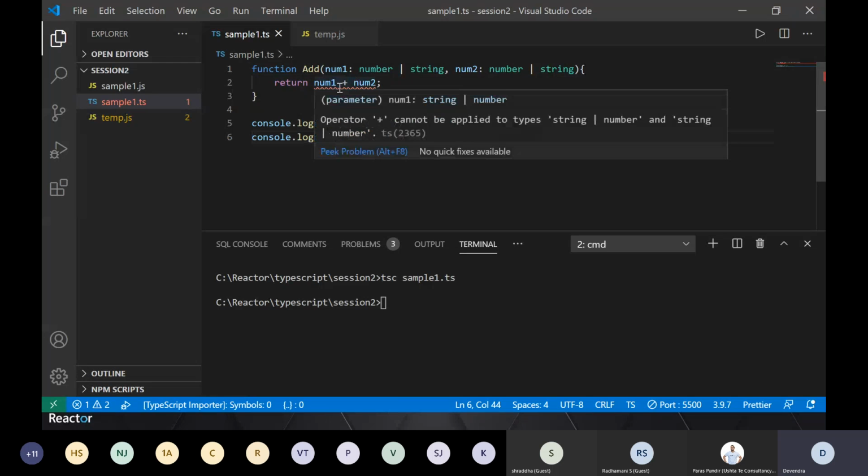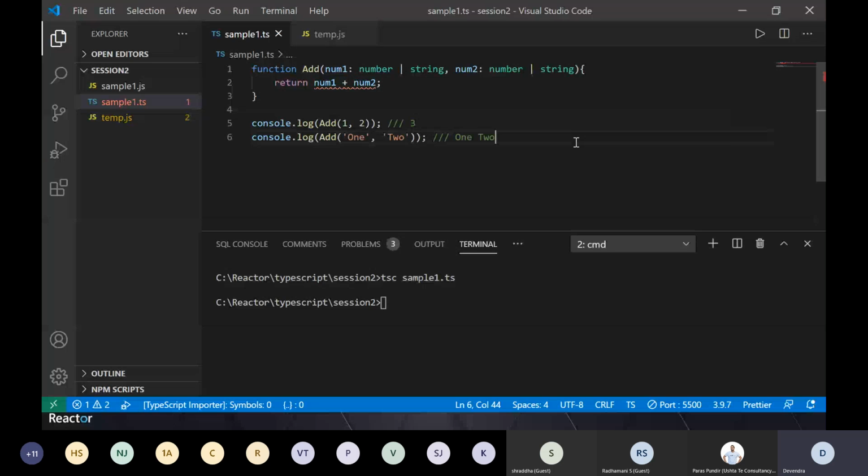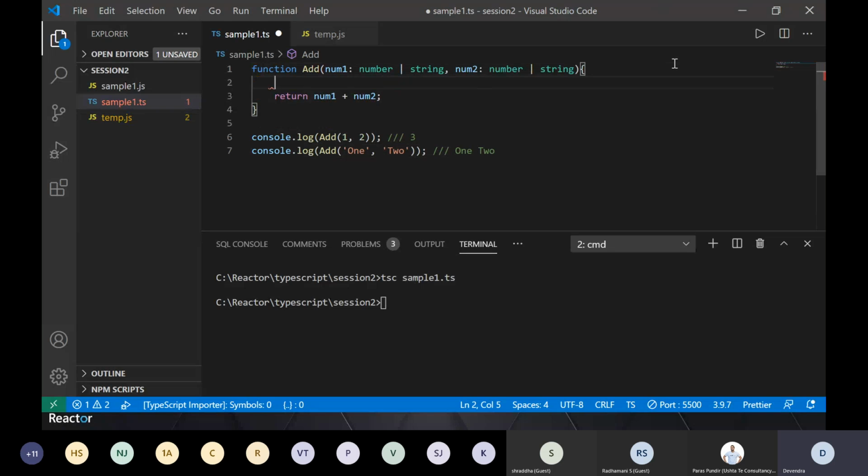Now here is an error because here we are trying to do a plus operator. It might be supported, it might not be. That's what it is saying: operator plus cannot be applied to types string or number. This type is string or number, so that cannot be applied. So here we have to make that change, and we'll see how the output will be updated.